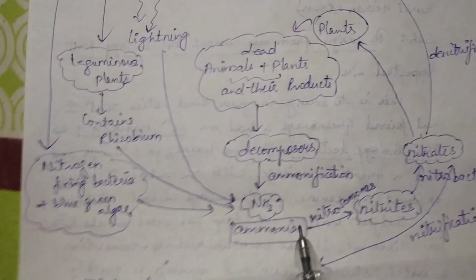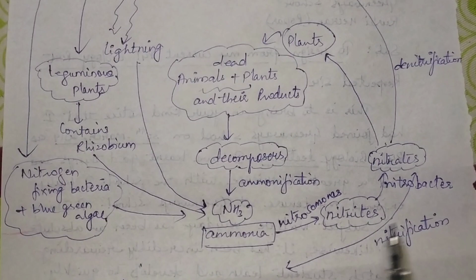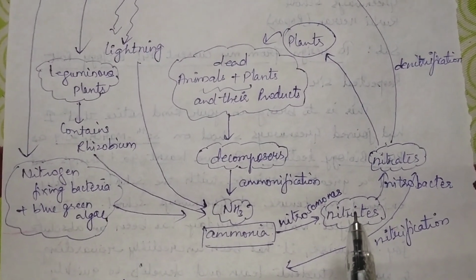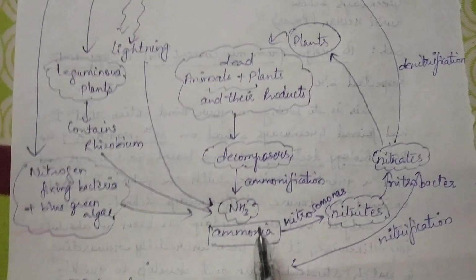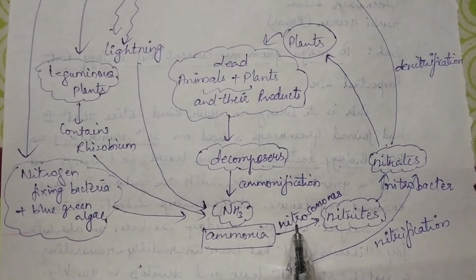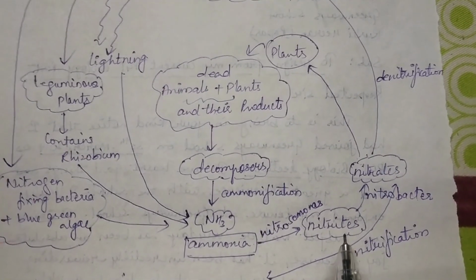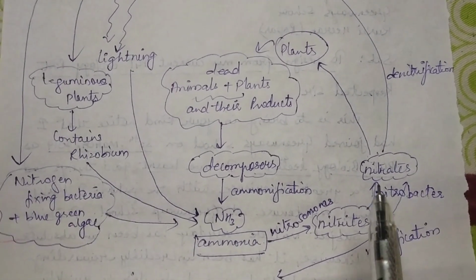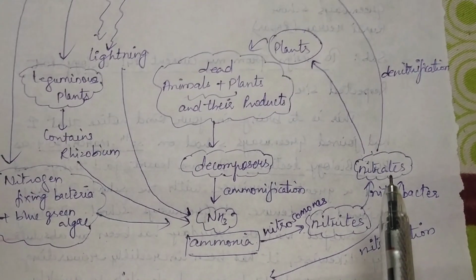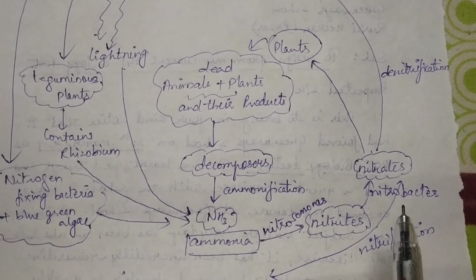Now what happens? This ammonia converts into simpler forms so that plants can easily absorb them. First, ammonia converts into nitrites with the help of the bacteria known as Nitrosomonas, and then this nitrite again breaks down into a simpler form called nitrate, which is done by the bacteria Nitrobacter.